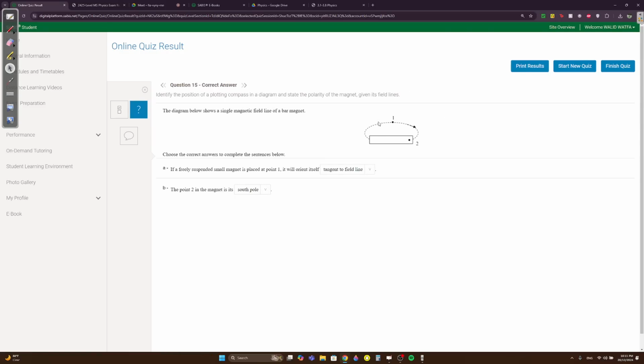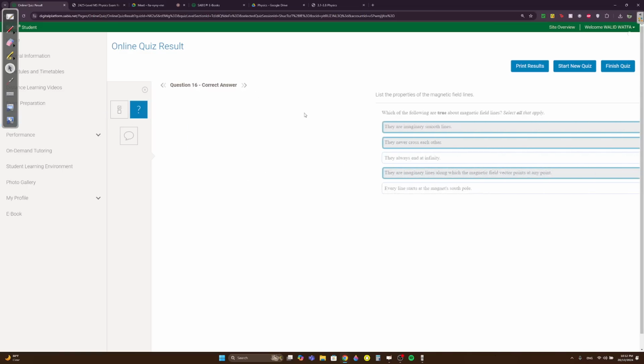This is the magnetic field of a bar magnet. If a freely suspended small magnet is placed at point 1, it will orient itself in what direction? Obviously tangent to a field line. It's always tangent, okay? The point 2 in the magnet is its south pole. Obviously, you're going north to south.